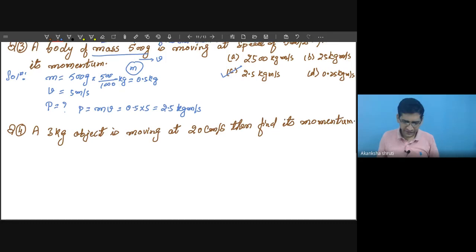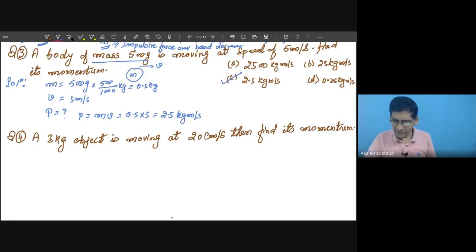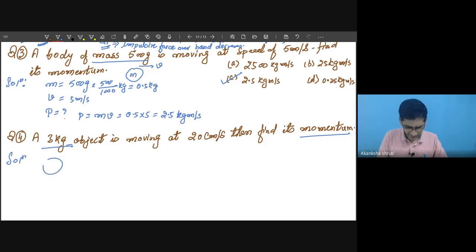In a similar fashion, you also have to calculate the momentum in this question. So in this case, the mass of the body is given as 3 kg, moving at the speed of 20 centimeter per second. Students, again we are observing that this mass and speed are in different systems of unit, so we need to convert it into the same system.